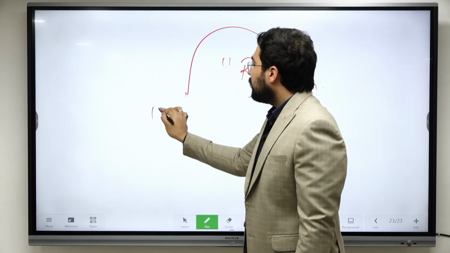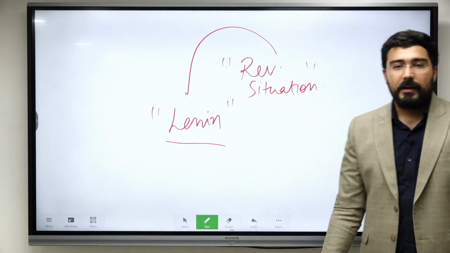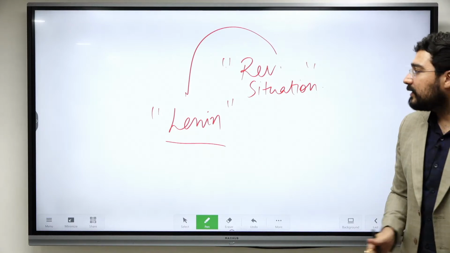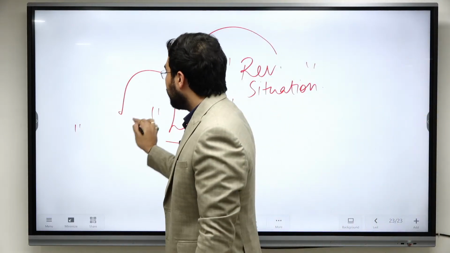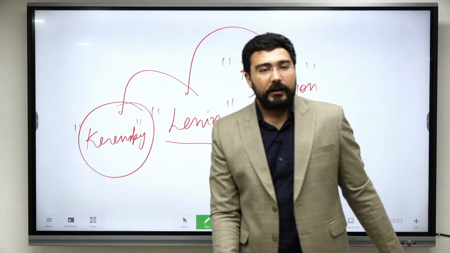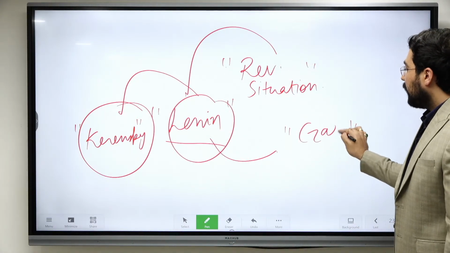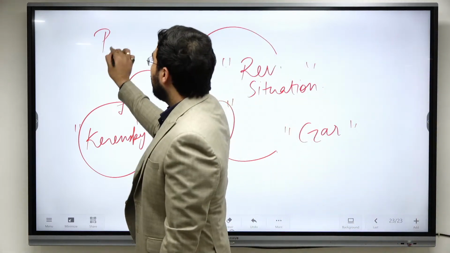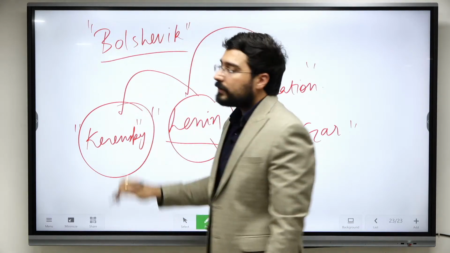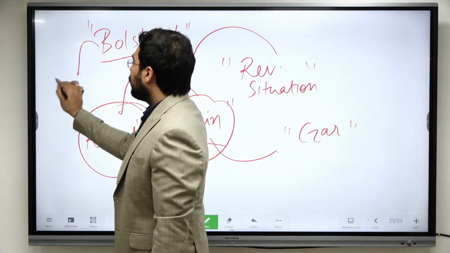And in this revolutionary situation, we see the coming of Lenin. Lenin sits in a train from Switzerland. It's time to go to Russia, and then he reaches. The moment he reaches, he topples the government of Kerensky. After that, they killed the family of the Tsar, and this revolution is known as the Bolshevik revolution. There were two communist parties in Russia, one was Bolshevik, the other was Menshevik. The Bolsheviks were considered the hardcore communists.